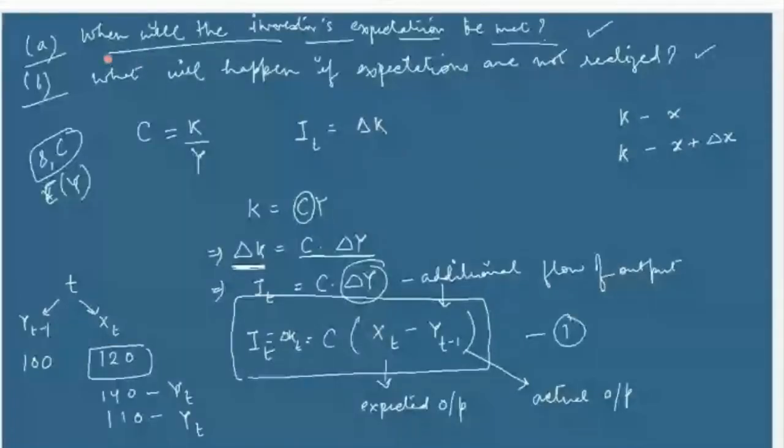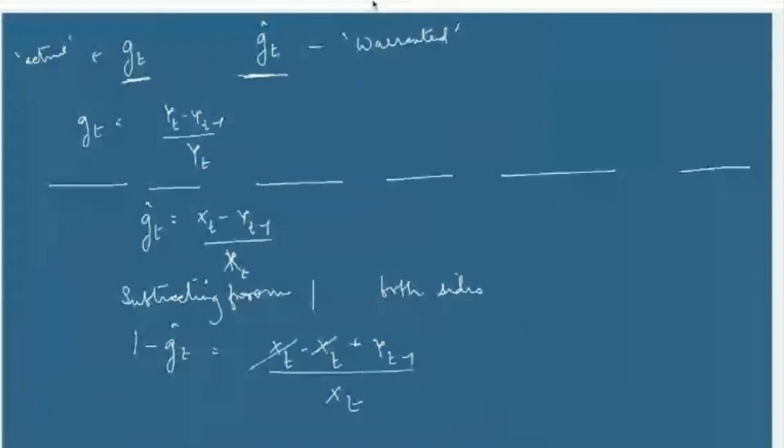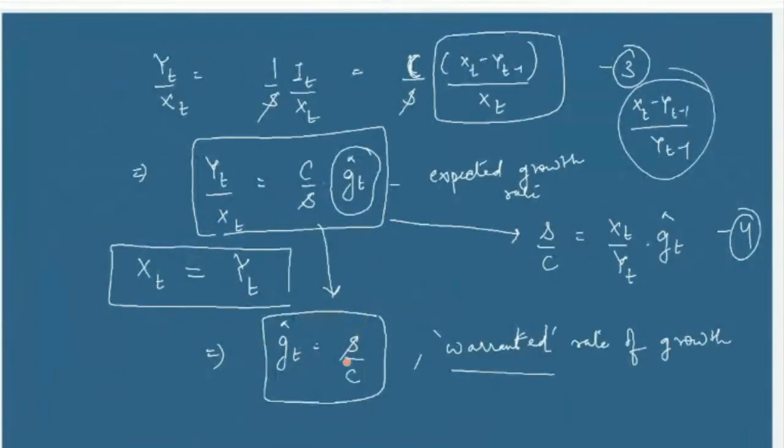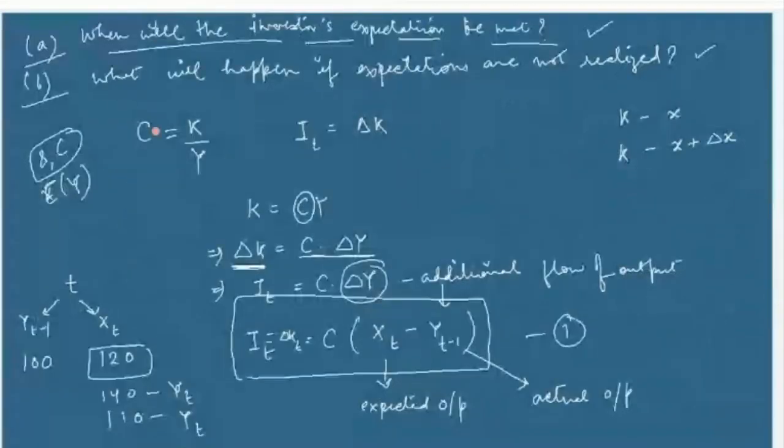And in the previous class, we could answer the first part of the question, which is when will the investor's expectation be met? We said that xt will be equal to yt when gt hat will be equal to s by c. So this was the answer to the first question: at what point will the investor's expectation be realized? The investors have expected xt as the output and yt is the actual output. From this relationship, we can say that xt will be equal to yt only when gt hat is equal to s by c. So we could answer the first part of the question, but what we are going to discuss today is the answer to the second question.